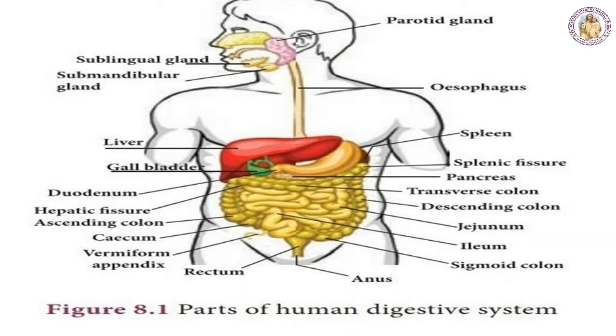Human digestive system. First we are going to see the human digestive system. In the human digestive system, the organs are the digestive tract and digestive glands. The functions are digestion, absorption and egestion. The food we take in goes for digestion, absorption takes place, and lastly egestion takes place.